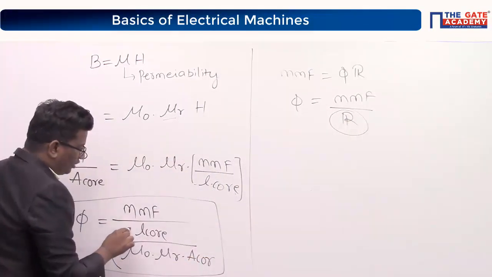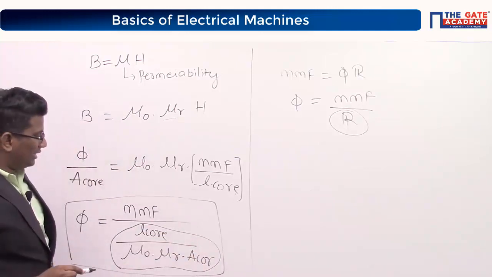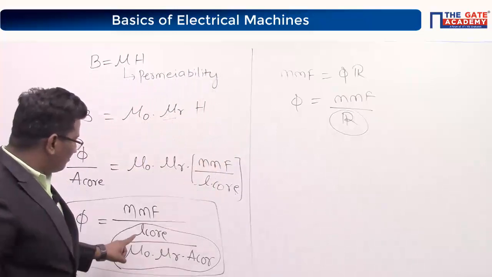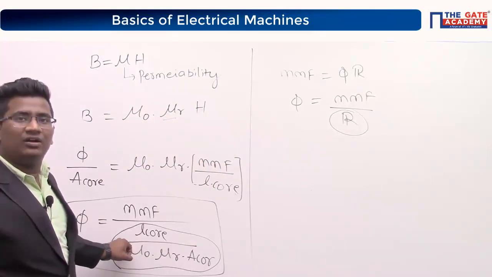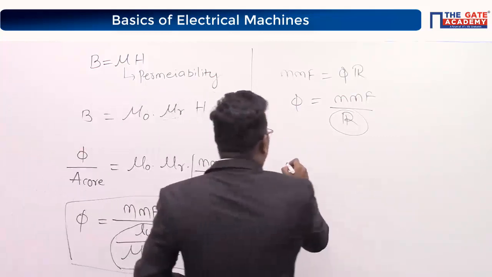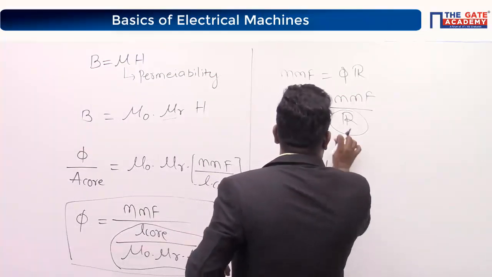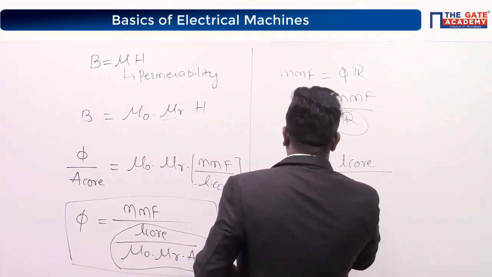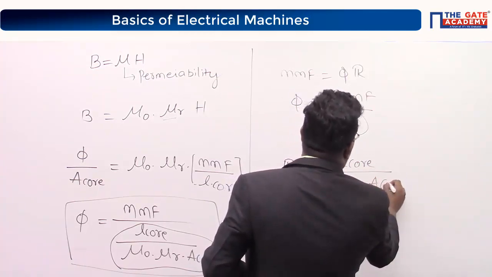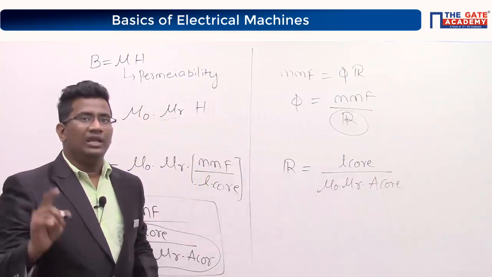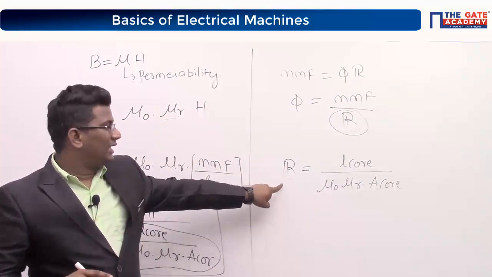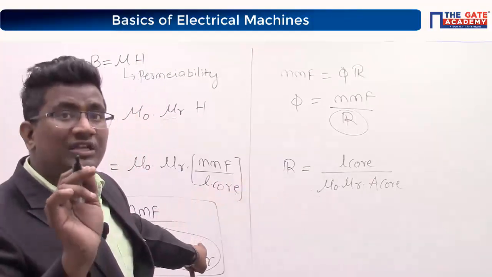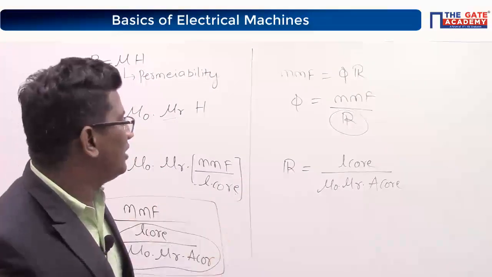Can I say this whole denominator is equal to reluctance? Just compare. Both are the same, correct? That reluctance is nothing but this denominator only. Yes or no? Now you tell me, reluctance is equal to length of the core divided by mu naught mu r and area of the core. I hope you understand how we have written this. Is it clear, everybody? I am taking you step by step. Please concentrate on each and every point.